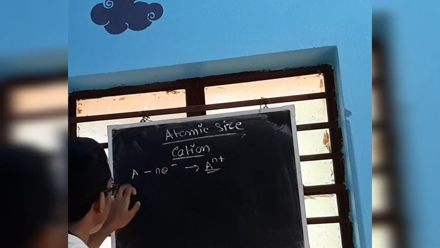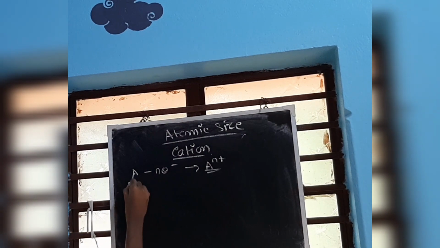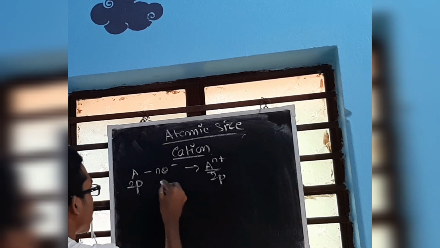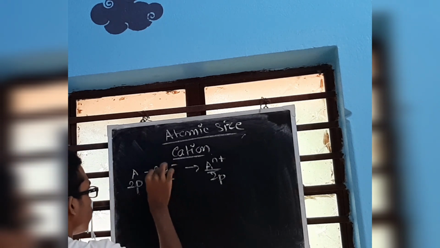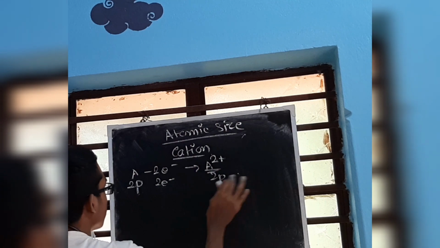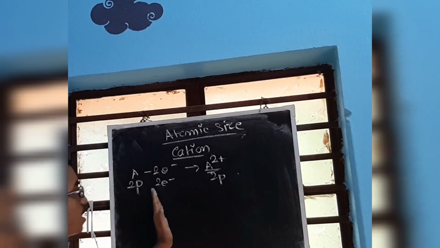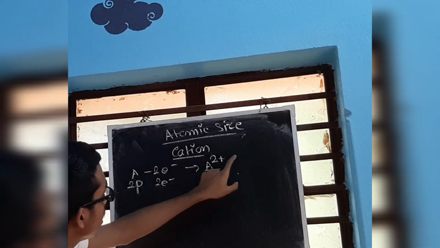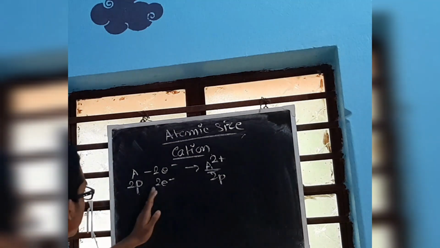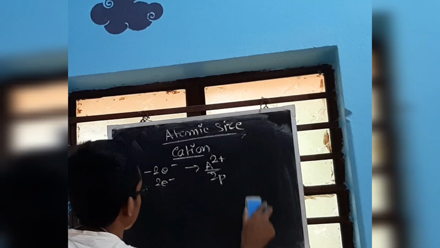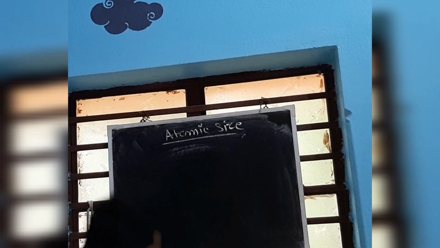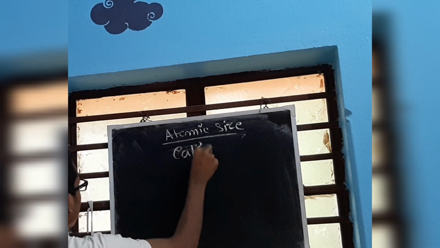So now see, suppose A initially, let us take, has 2 protons. Now also it has 2 protons. Initially it had, let us take, 2 electrons. So here let us write 2, here let us write 2. And now how many electrons does it have? 2 electrons it has lost. If it has lost 2 electrons, then it is now A 2 positive. Cation. Let us write now cation.